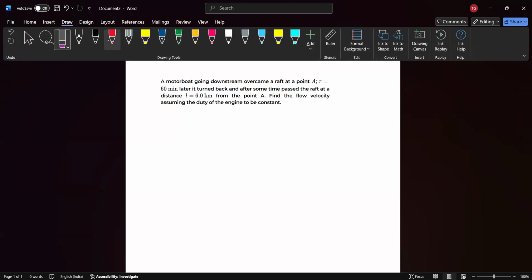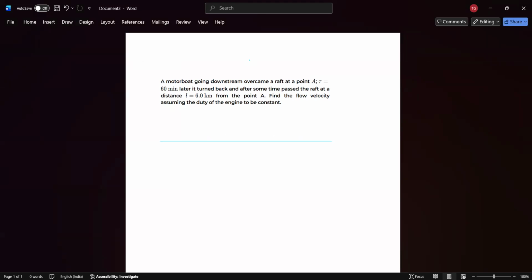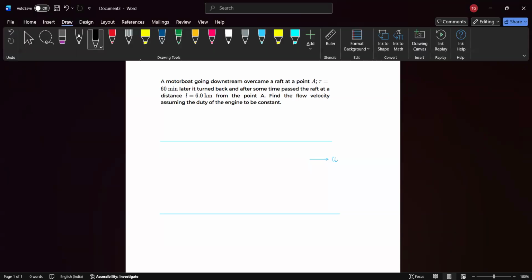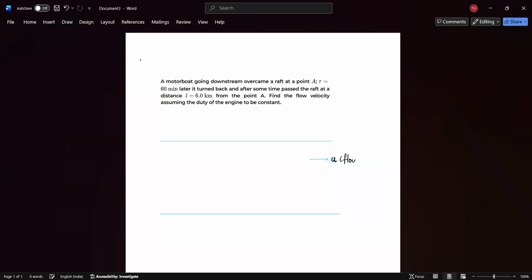So let's try to picture this situation given here. So we have a river. Let's assume the river is flowing towards the right, in this direction. And let's consider the velocity of the river to be u. So u is the flow velocity of the river.